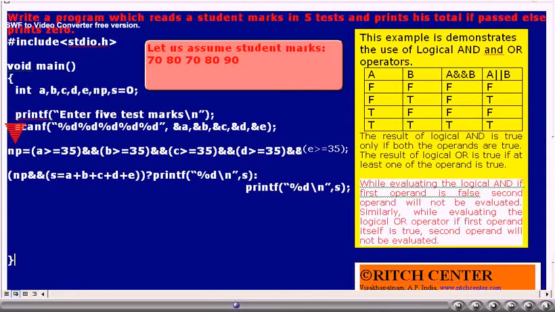Now let us consider the 5 marks, whatever the user enters, as 70, 80, 70, 80 and 90. Now what is the value of np? Is he passed in all the tests? Yes. Thus np value will be true, that is 1. Now let us consider the evaluation of the conditional operator. np is currently 1. Is it true? Yes. Thus the sum will be calculated, that is 70 plus 80 plus 70 plus 80 plus 90 will be calculated, that becomes 390, then the result will be printed as 390.